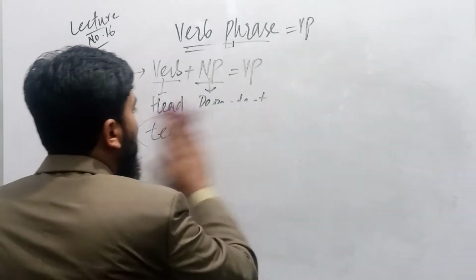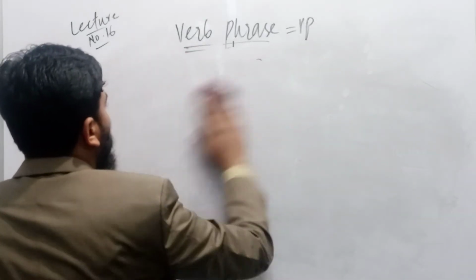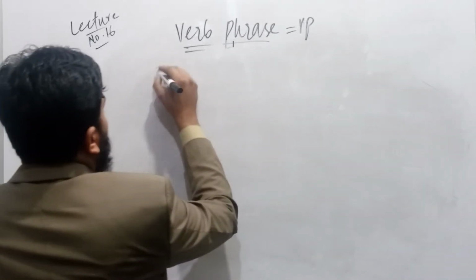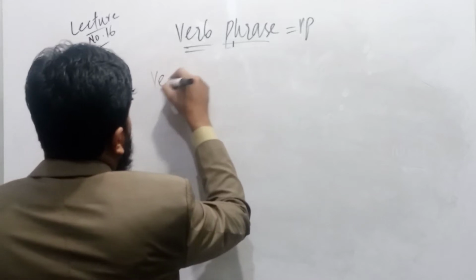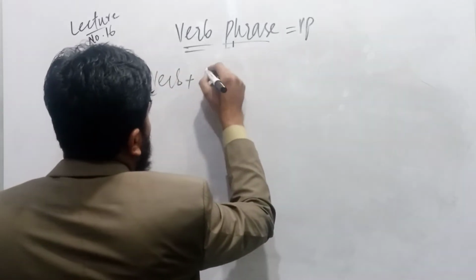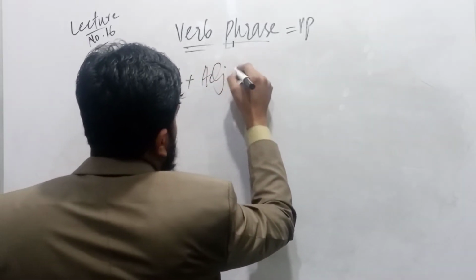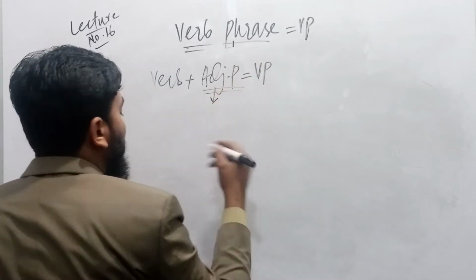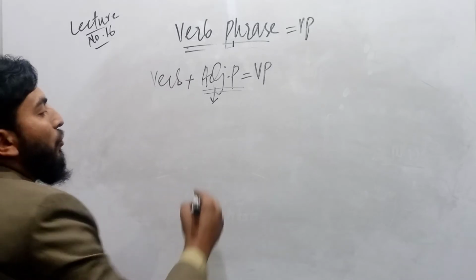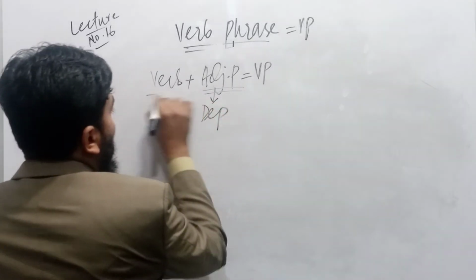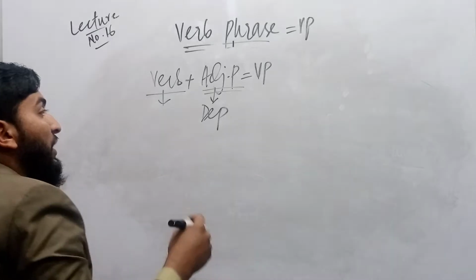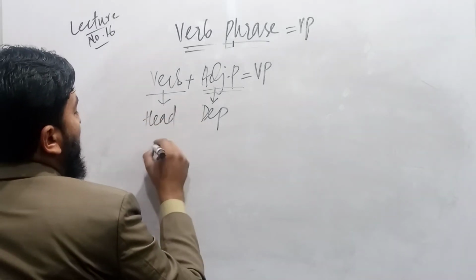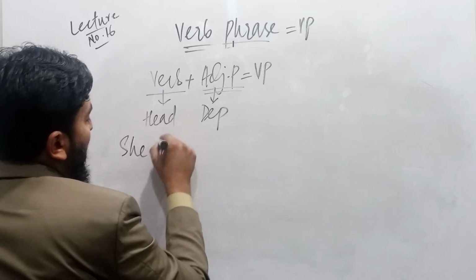Next example. In a verb phrase, we say verb plus adjective phrase is equal to verb phrase. It means the adjective phrase also plays the role of dependent in a verb phrase. So if it plays the role of dependent, then verb must be head. For example, "she is beautiful."